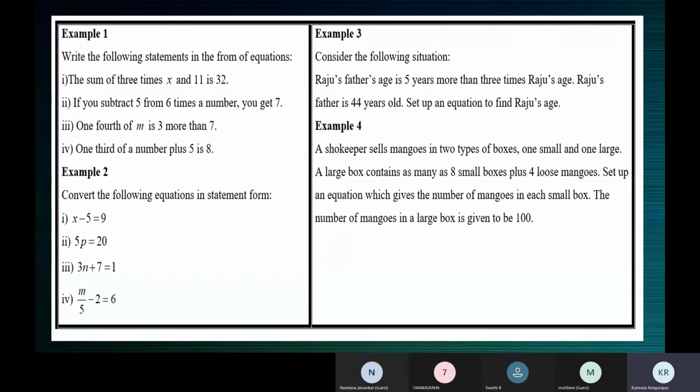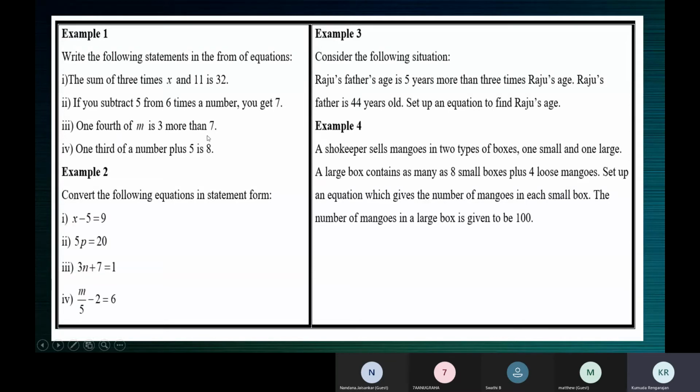We can write it in many ways, children. We'll understand one way and make that clear, and then you can play with the other ways. Whenever the words more than, less than happen, that means it's a difference. 1/4 of m means m by 4. 3 more, 3 less, that's a difference. That is not the other number. 1/4 of m is 3 more than 7.